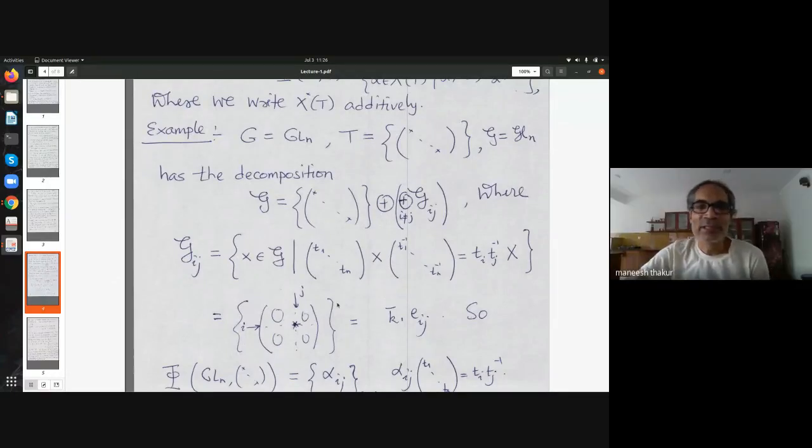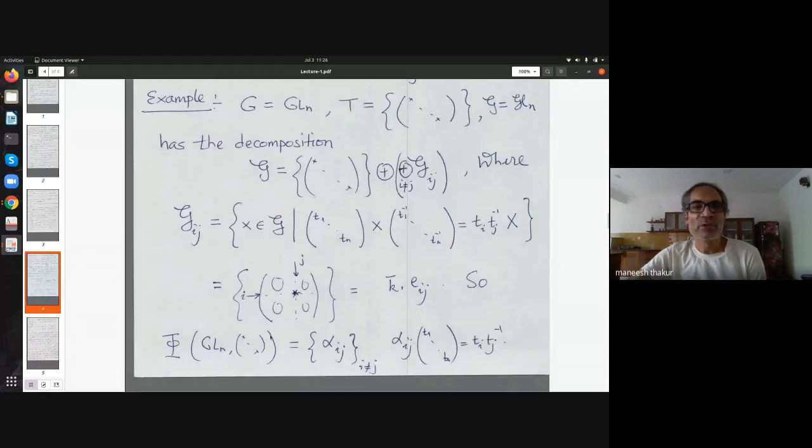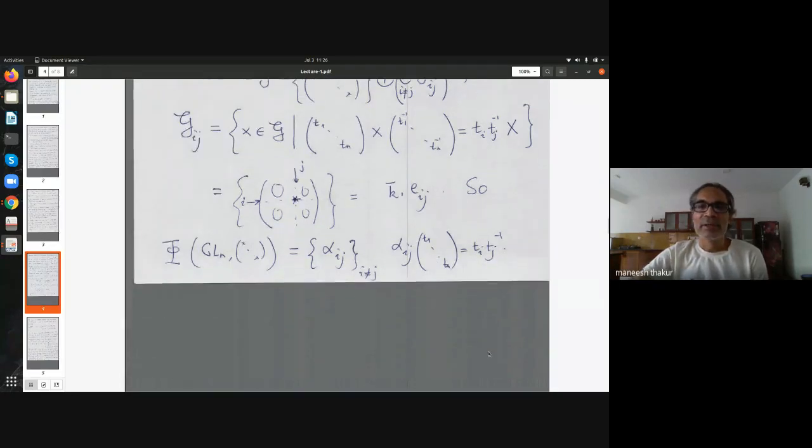Yeah, so here is the example for GLn. The roots for GLn are precisely these characters, alpha ij for i not equal to j. Remember, I am throwing away the trivial character. So alpha ij, which is by definition acting on t1, t2, ..., tn is ti tj inverse.